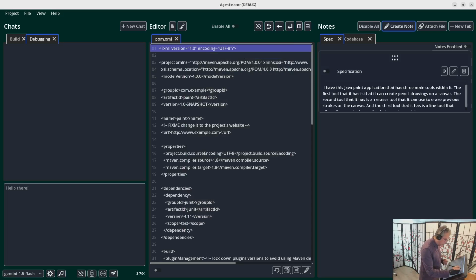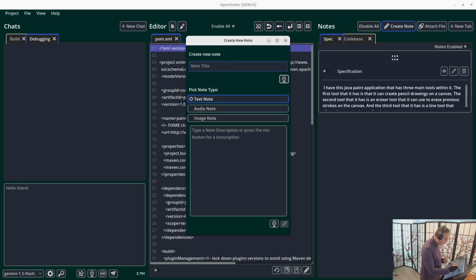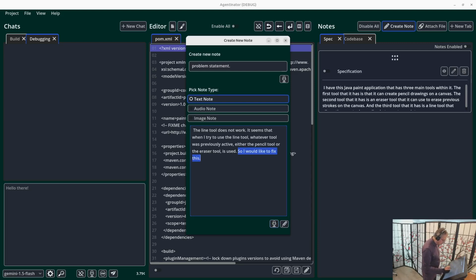Okay. And I'm also going to create a problem statement. The line tool does not work. It seems that when I try to use the line tool, whatever tool was previously active, either the pencil tool or the eraser tool, is used. So I would like to fix this. Actually, I don't even need that. I just need the problem. So I'm going to do that. So again, more precise.